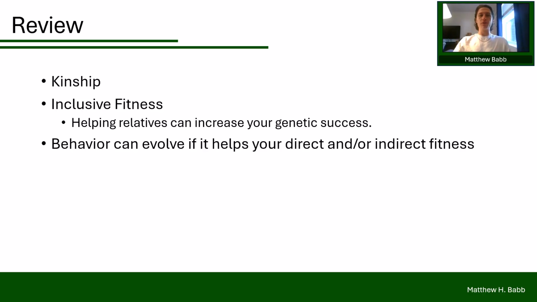Alright, so just a quick review from the last lesson before we begin. Remember, in the last lesson we focused on kin selection. This is the idea that helping your relatives can still boost your evolutionary success because relatives share a proportion of your genes. Now, we described direct fitness as the genetic success of your own offspring and indirect fitness as the success gained by helping relatives produce their offspring. And then when we add those two things together, we get what is known as inclusive fitness, which is a broader measure of how your genes spread throughout a population.